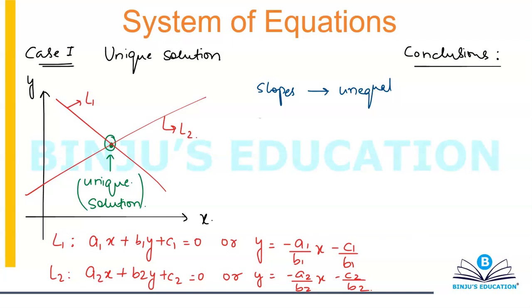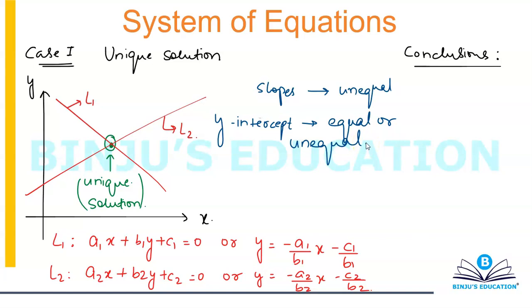So I'm definitely going to have unequal slopes. And when you talk about the y-intercept, it can be equal or it can be unequal. It would depend on the scenario.